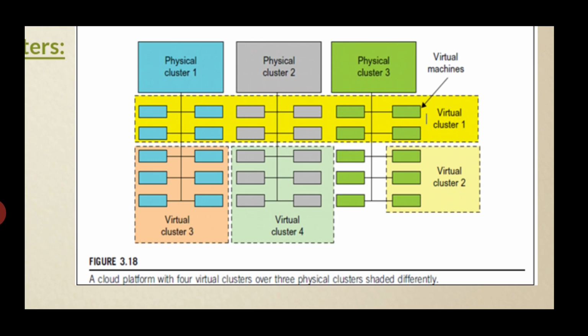The figure represents a cloud platform with 4 virtual clusters over 3 physical clusters, shaded differently.